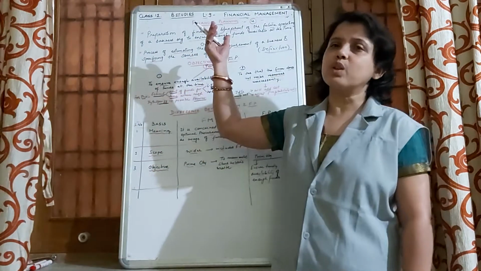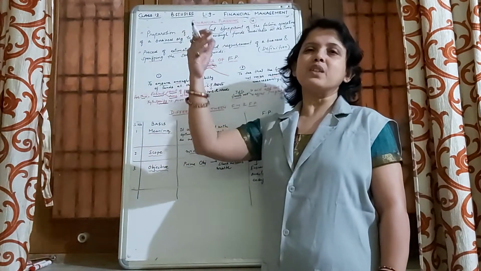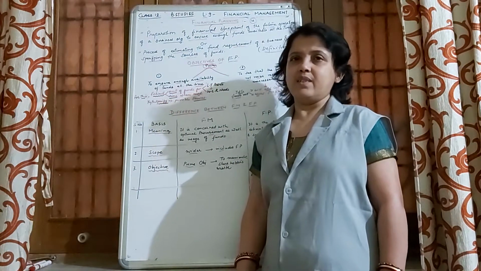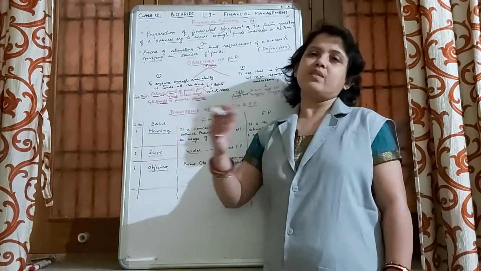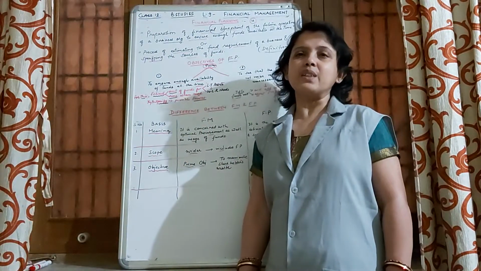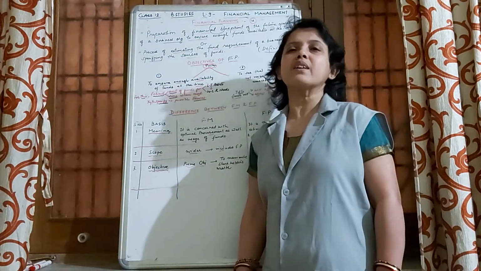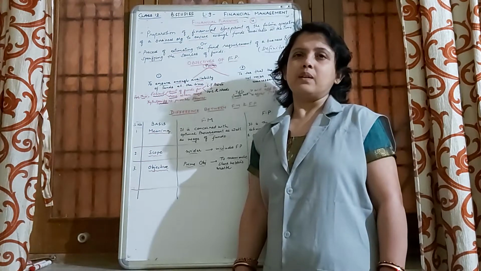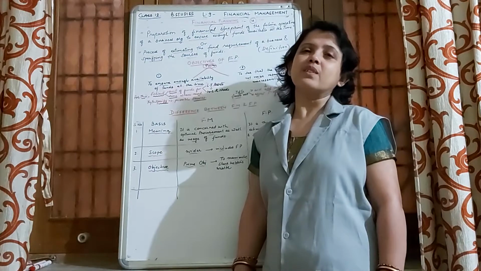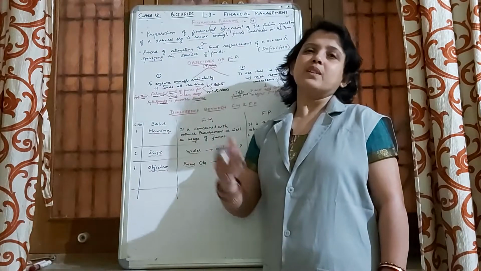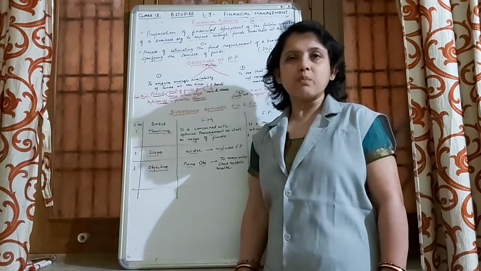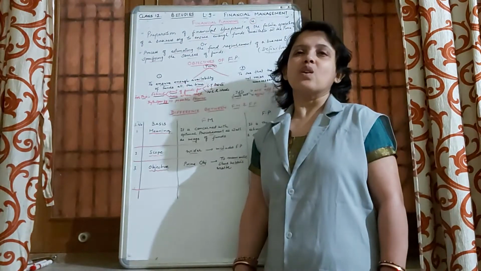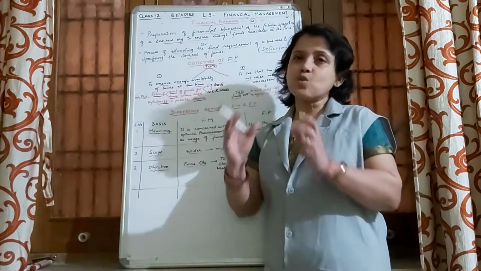Similarly, when we talk about financial planning, it is done in order to see that whatever decisions related with procurement and usage of funds are taken in the organization, they are properly planned.